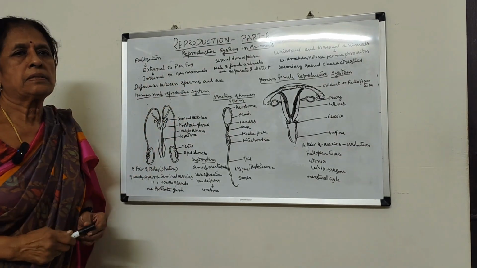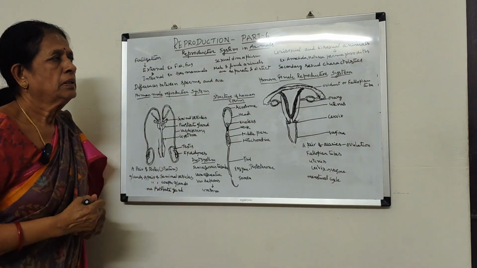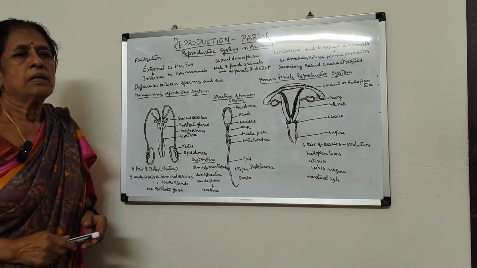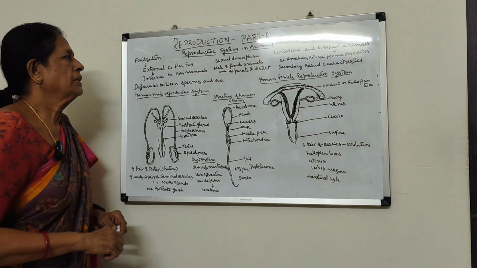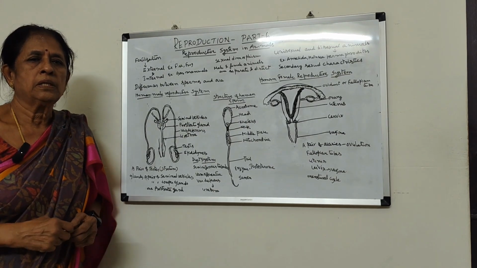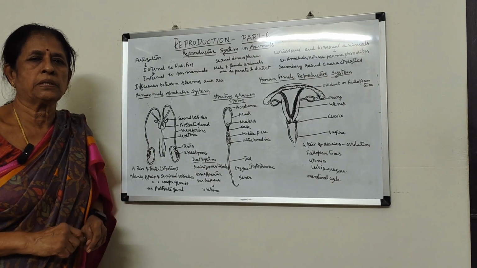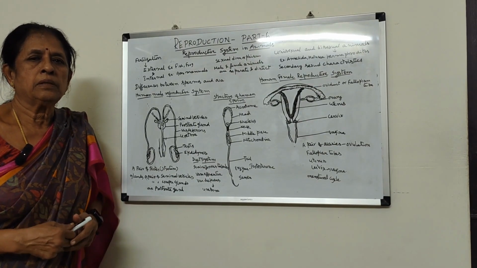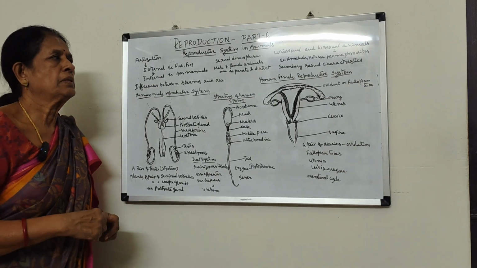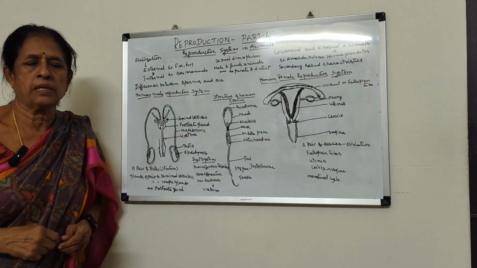So first of all, let us get familiar with some important terms. So what are those terms? First of all, let us see what is fertilization. Fertilization means fusion of male and female gametes. The process is called fertilization, which we have seen in the plants also during sexual reproduction. How pollen grains and egg cell fuse together to form zygote. So in the same way, in animals also, the process of fertilization will take place. The process is called fertilization.